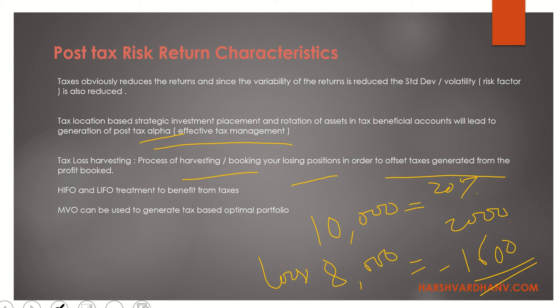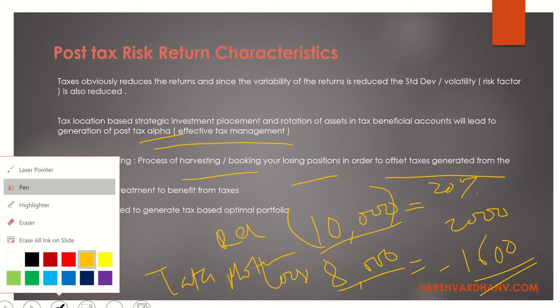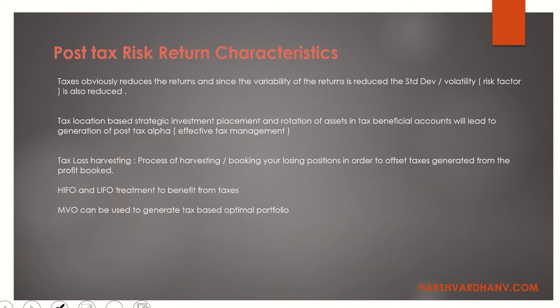So what do people do on 31st March? They will book 10,000 profit in Reliance, and they will also book 8,000 loss in Tata Motors, for example. This is tax loss harvesting, and they'll buy it back on the very next day. Most of the managers buy it on the very next day, because actually they never wanted to sell it, but they just wanted to preserve their tax outflow as of now, because money has a time value, right? So you need to save your money right now.